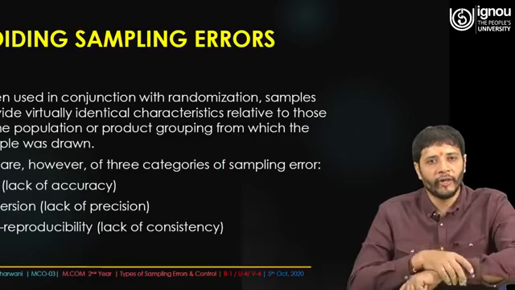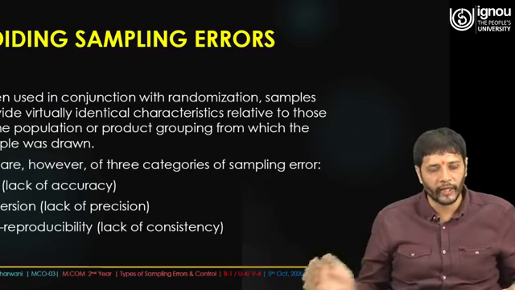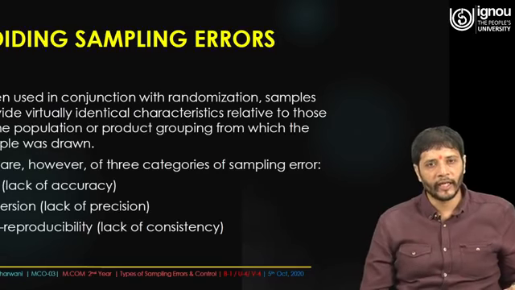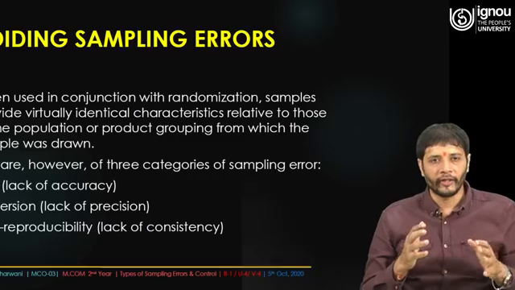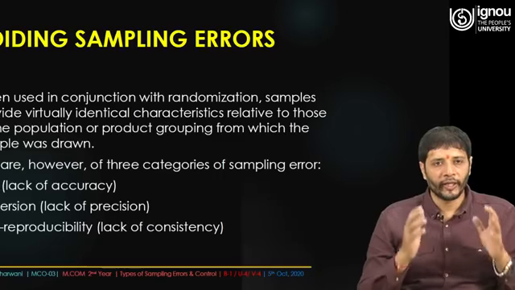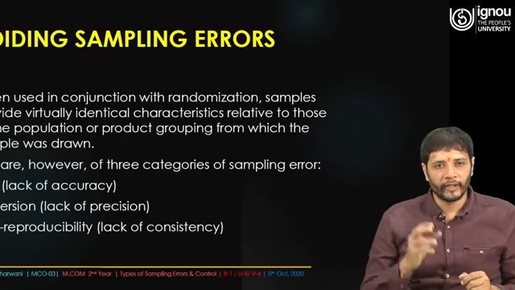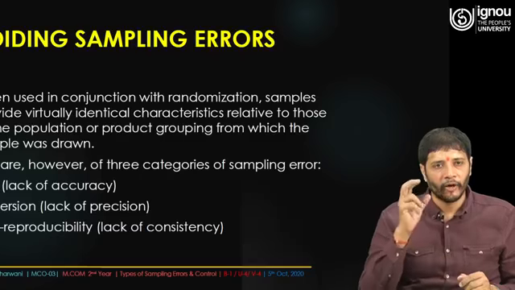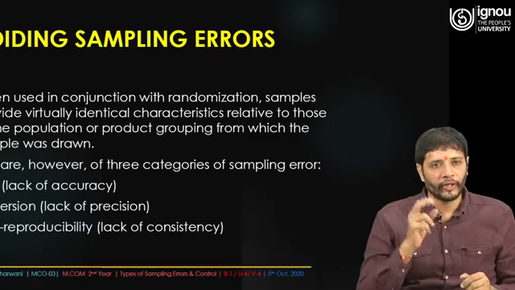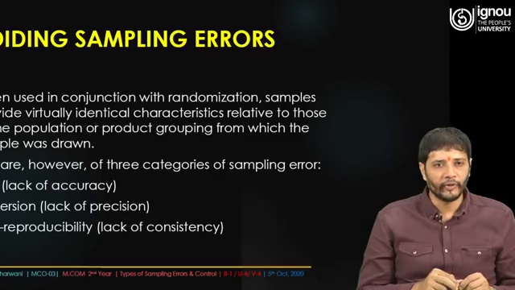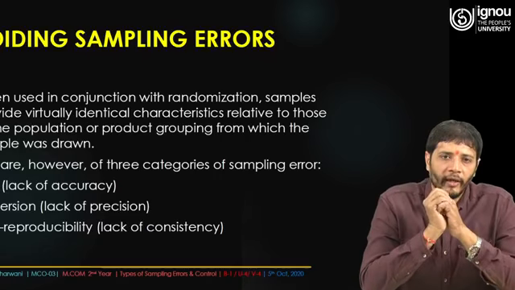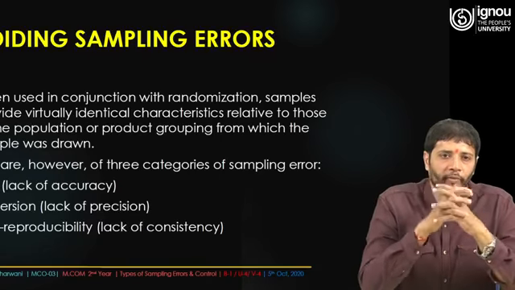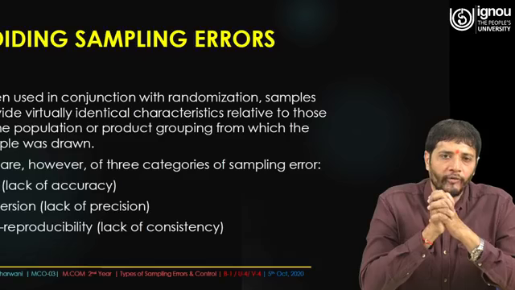Now, how to avoid sampling errors? It is very true that error is going to come, because you are extracting certain information and not getting the full picture, just taking a glimpse of it. On the other hand, how do you avoid these sampling errors? When used in conjunction with randomization, samples provide virtually identical characteristics relative to those of the population or product grouping from which the sample was drawn.